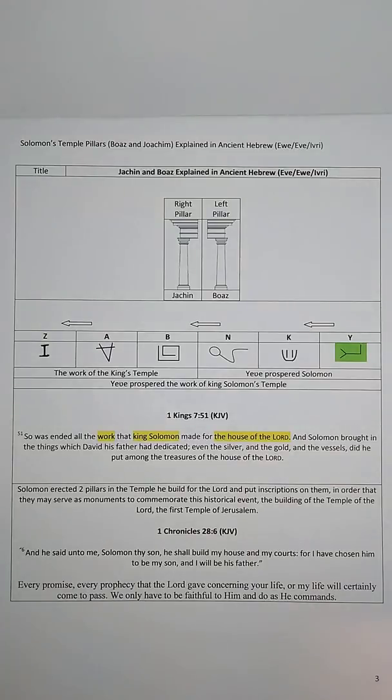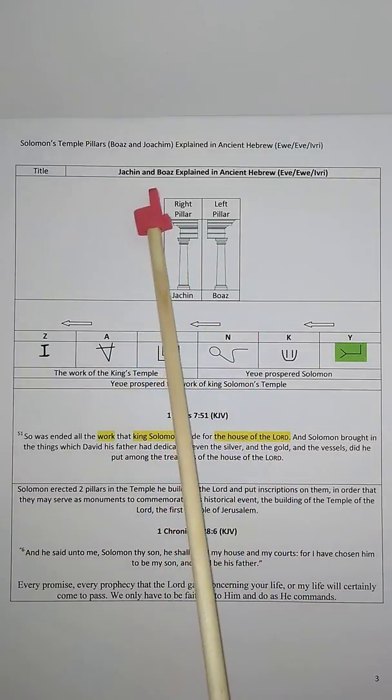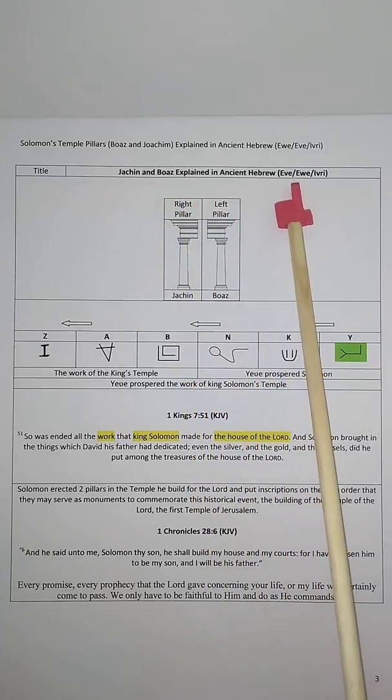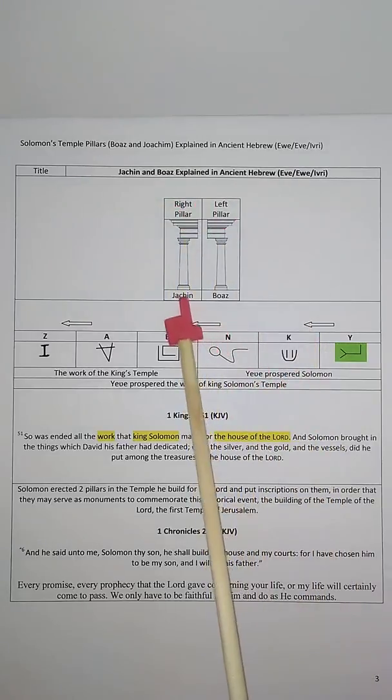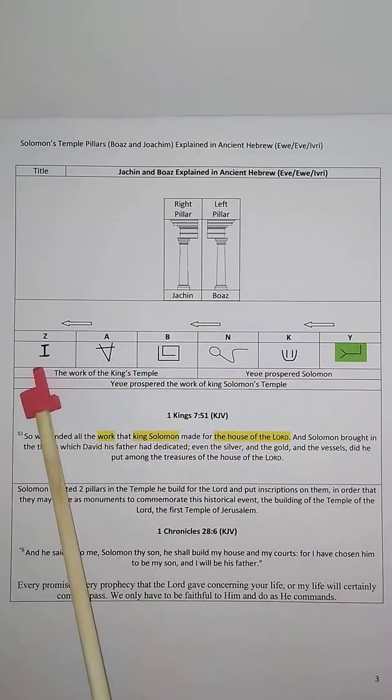And we see the big picture by putting both pillars side by side. Jachin and Boaz explained in Ivri. So Jachin, the Ya, K, and the Num, and the Boaz.